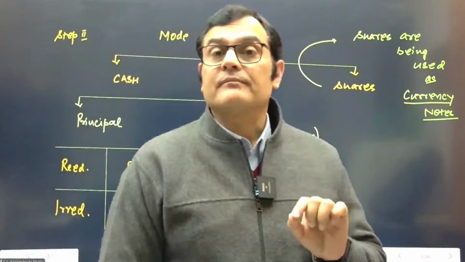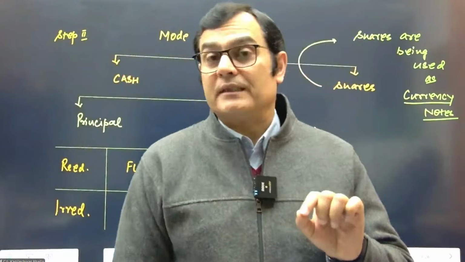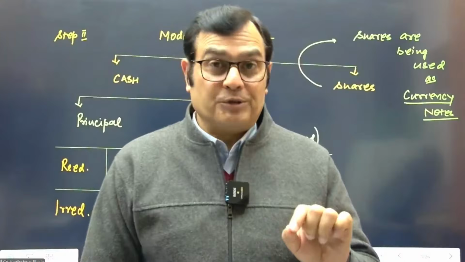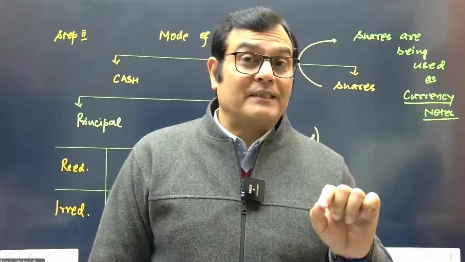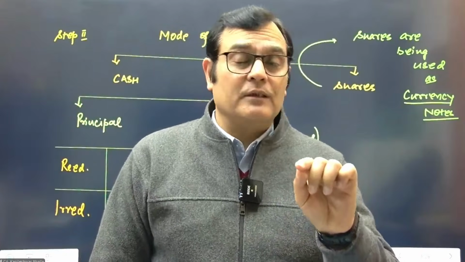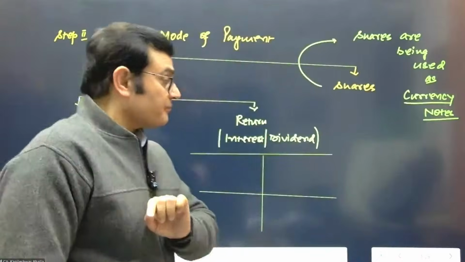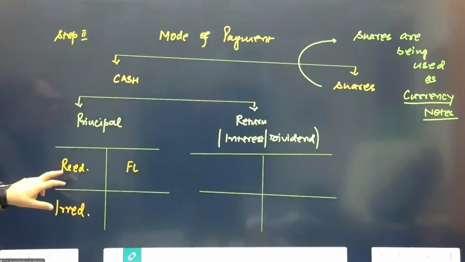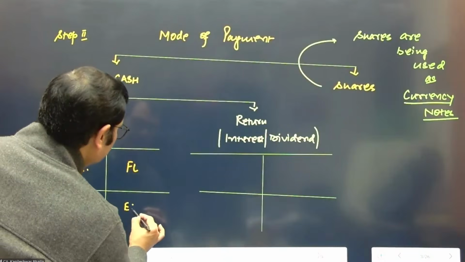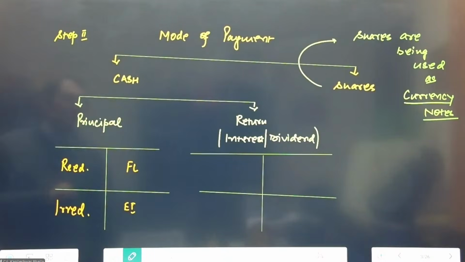And as I'm making some revisions at the moment, I'm not putting questions to you. But once I come to the practical questions of revision, I'm certainly going to put questions back to you. So if it is redeemable in nature, it becomes a financial liability. And if it is irredeemable, it becomes an equity instrument.